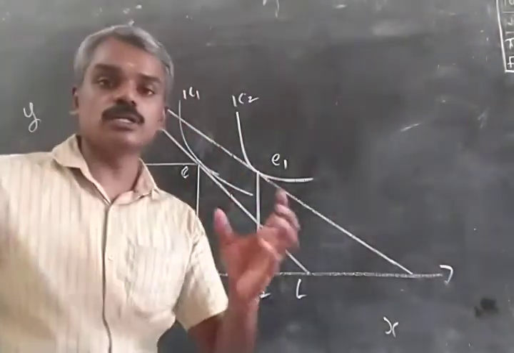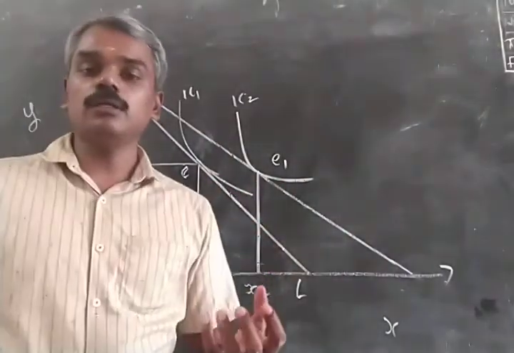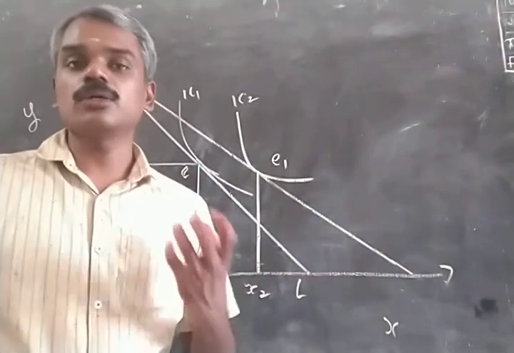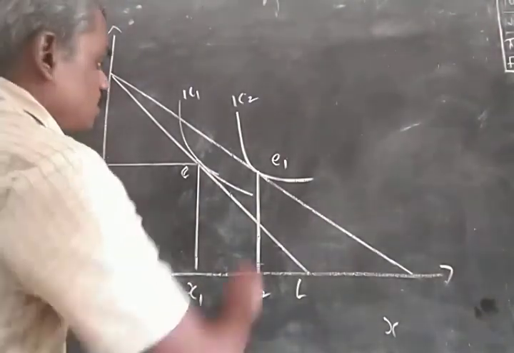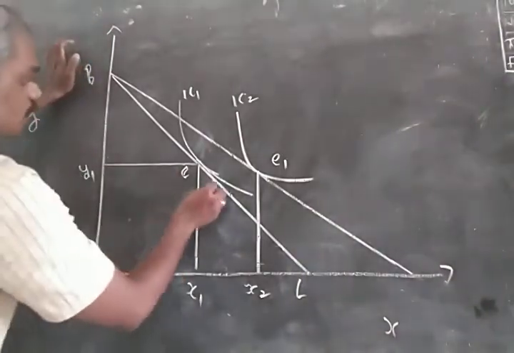We have to reduce the real income in such a way that the consumer can be on the earlier indifference curve if he wants to be. This is called the compensating variation of income. So we have to redraw the budget line so that it shifts parallelly downwards and is tangent to the initial indifference curve.